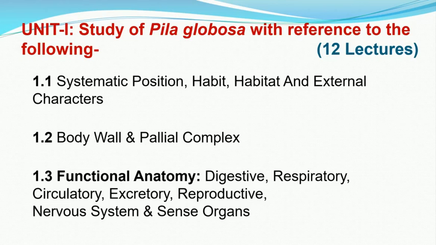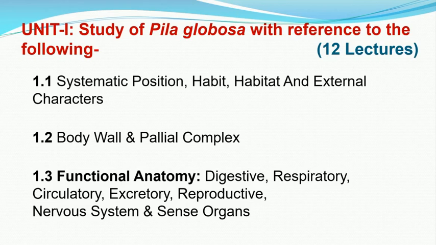Next system, respiratory system. We will study different parts of the respiratory system and mechanism of respiration. So Pila globosa shows dual mode of respiration, that is aquatic as well as aerial respiration. So we are going to study both aquatic and aerial respiration. Third system is circulatory system, in which again we are going to study the anatomy and physiology of circulatory system, associated organs and the physiology of the system. Followed by, we are going to study the excretory system of Pila globosa, anatomy as well as the physiology.